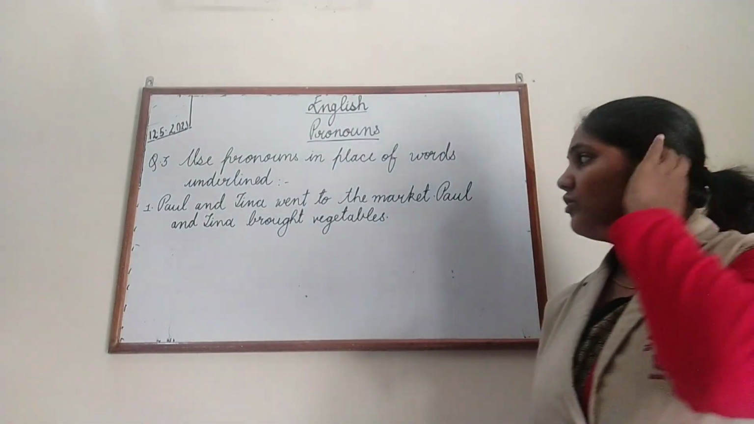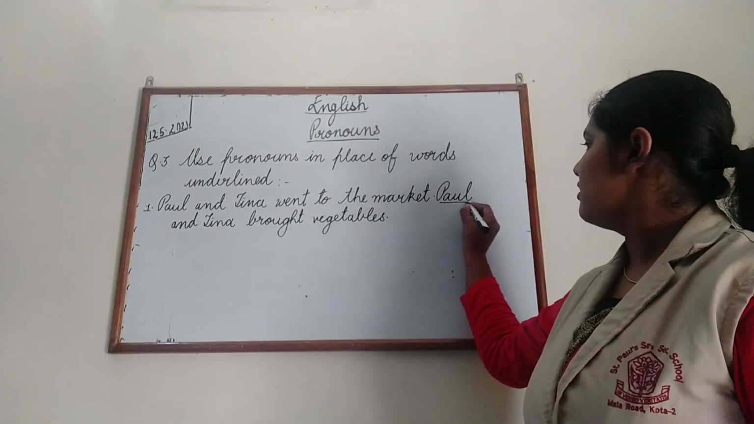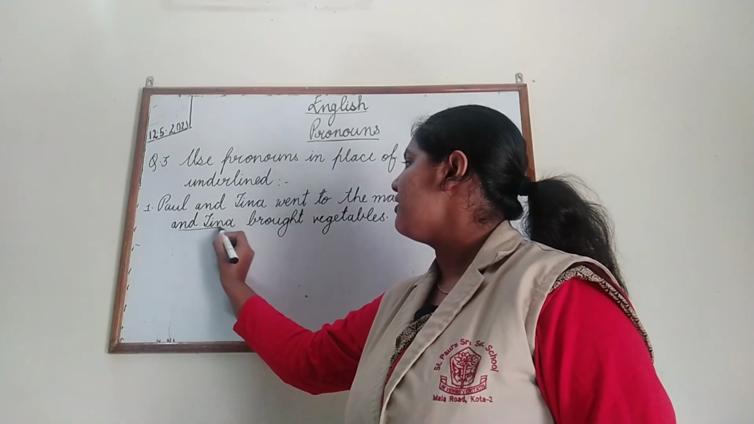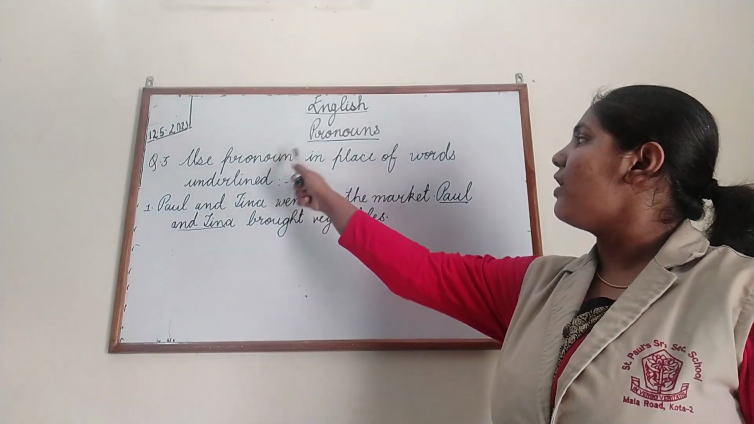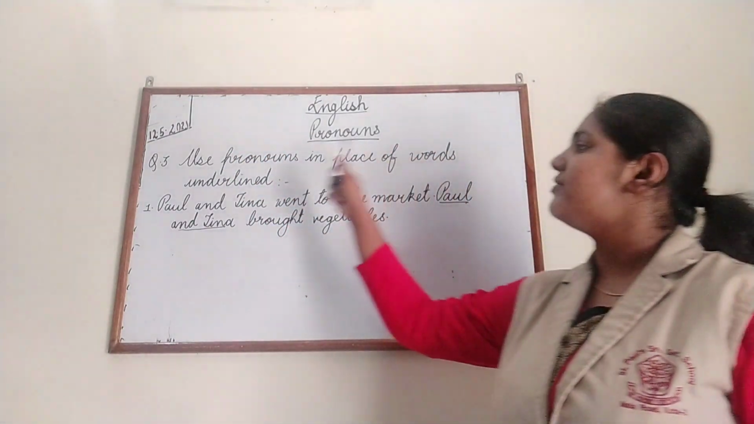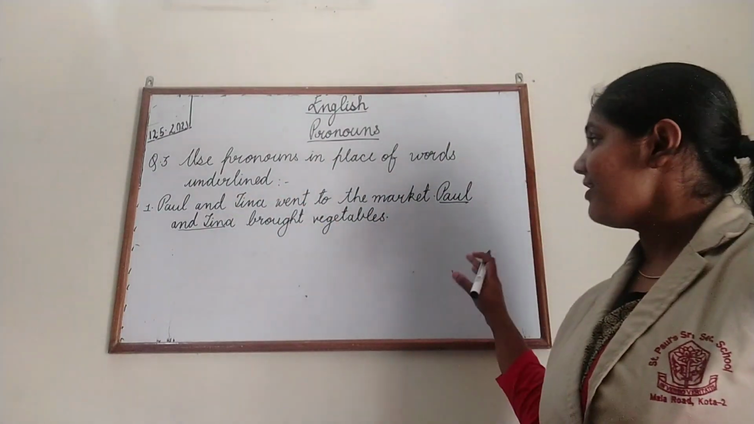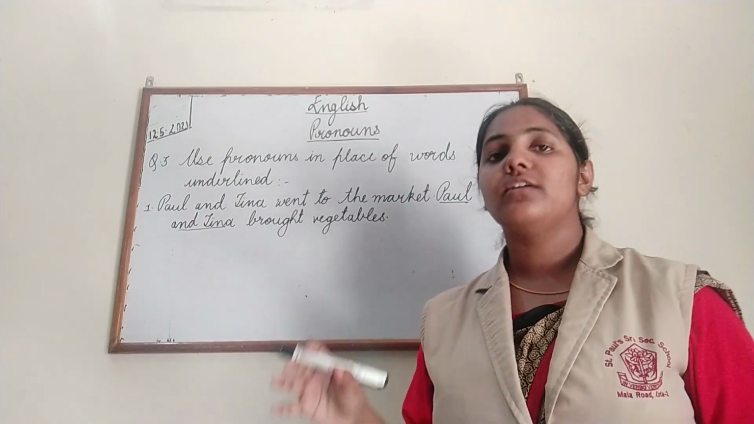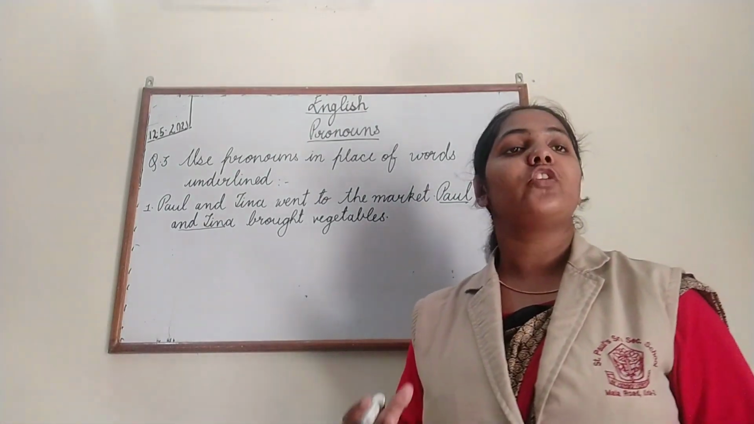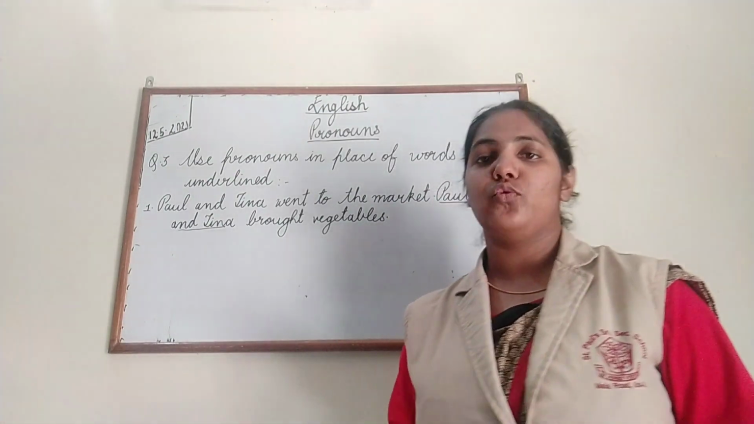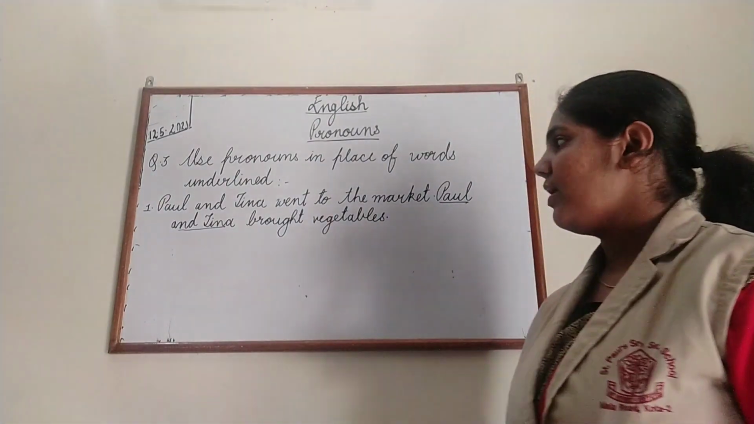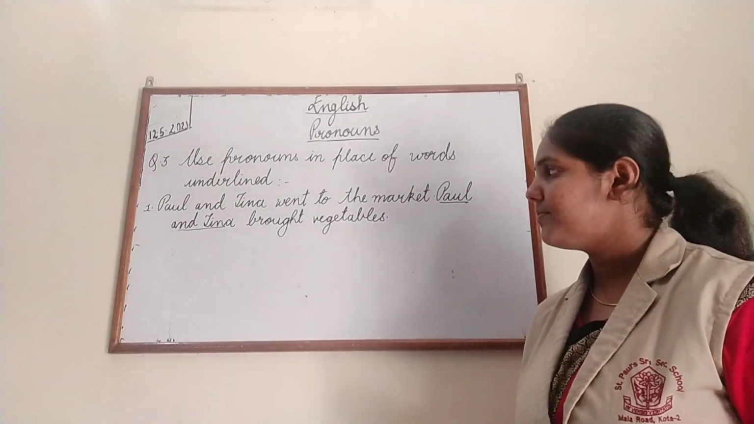Okay children. So the next question here is: use pronouns in place of words underlined. What you have to do children, in every sentence I have underlined some words. In place of those words we have to use pronouns. Now let us do the first sentence.